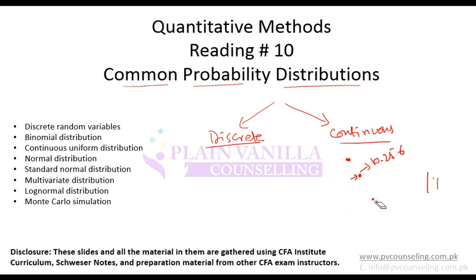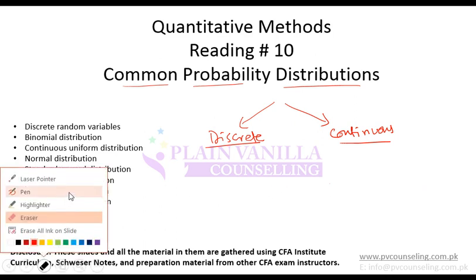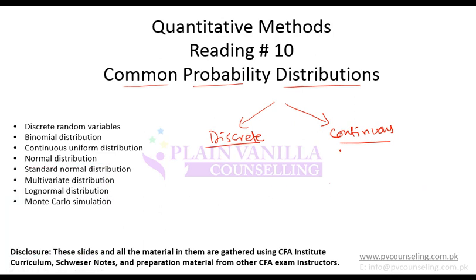Now moving on, one key point to remember is that in a discrete distribution you can estimate the probability of each outcome because the outcome is visible. But in continuous you cannot calculate the probability of one outcome. So if I ask you, the stock price will range from 10 to 11, what is the probability of the stock price being 10.2567? You cannot calculate it. Why?